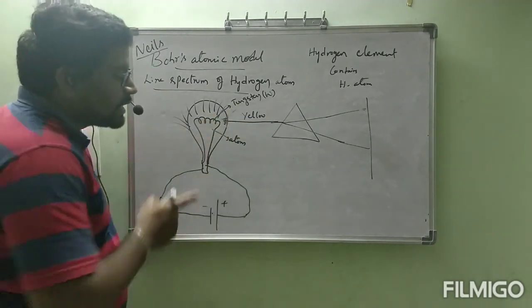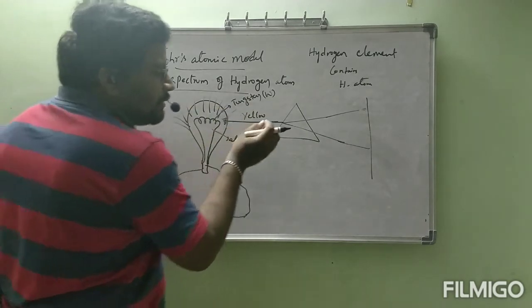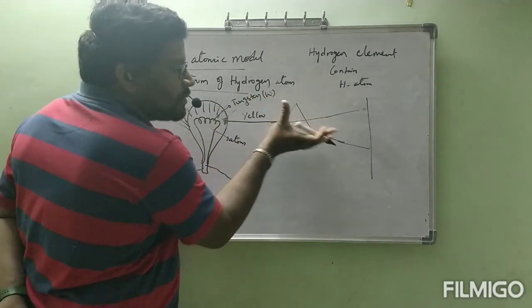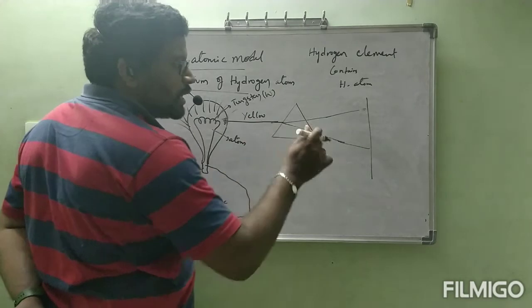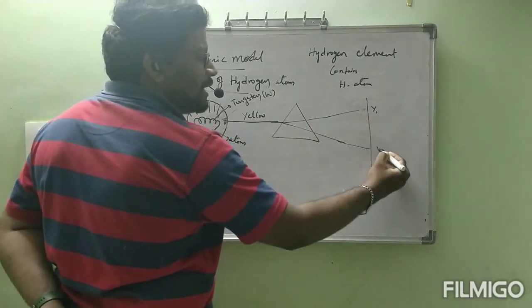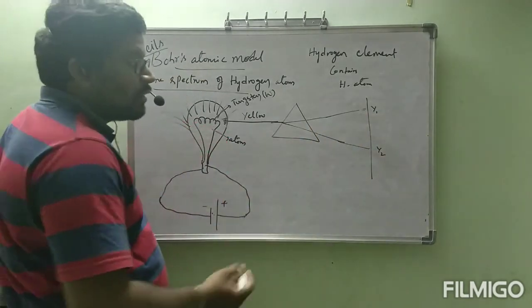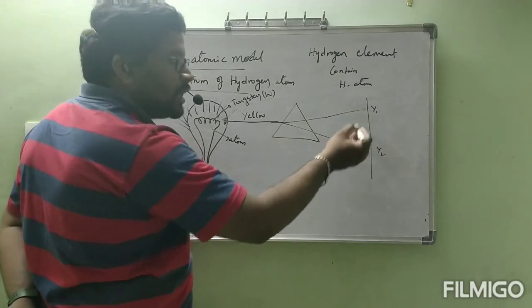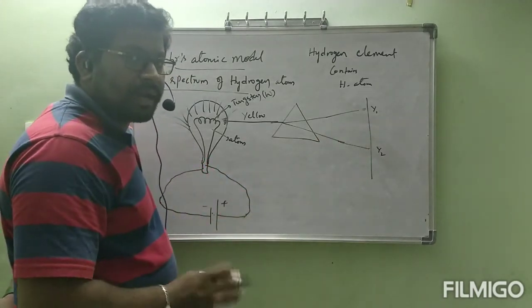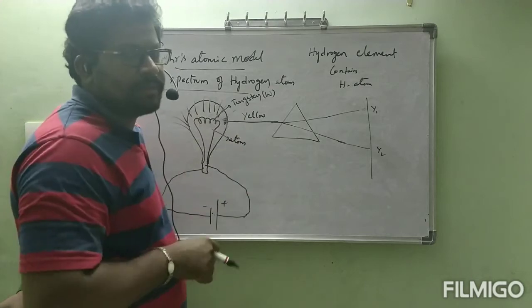Yellow color. That single yellow color, when passed through the prism, splits into two colors, let us consider yellow 1 and yellow 2, with a gap. This is not a continuous spectrum. This is called a discontinuous spectrum.